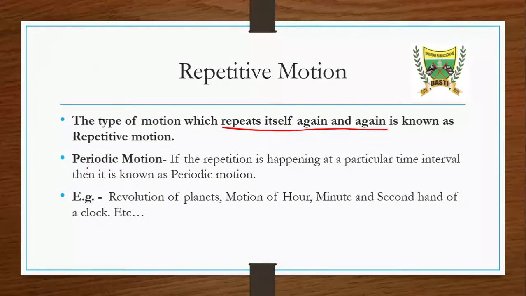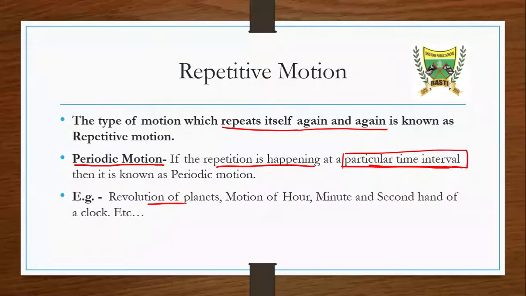So what is periodic motion? Periodic motion is a type of repetitive motion in which the repetition happens at a particular time interval. Here the fixed time interval is important because all these repetitions happen at a particular time interval. This kind of motion is, for example, the revolution of a planet.